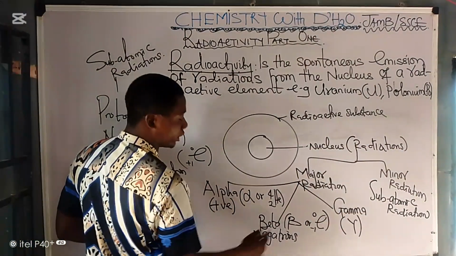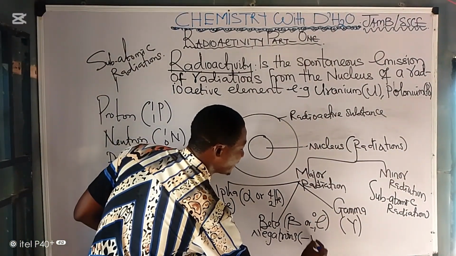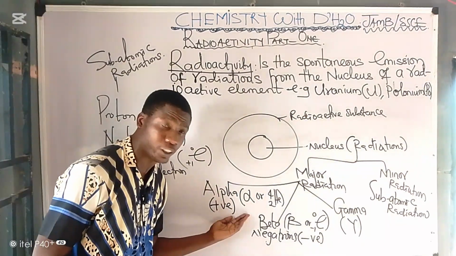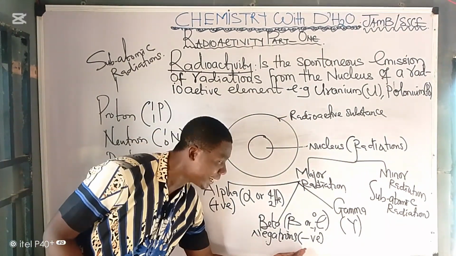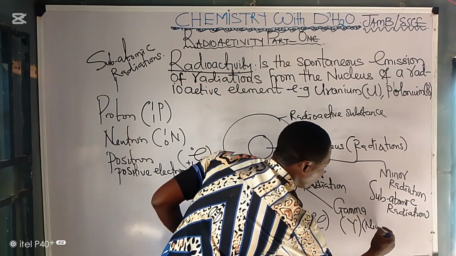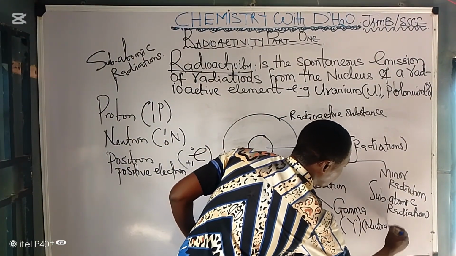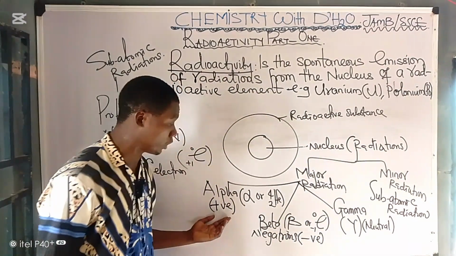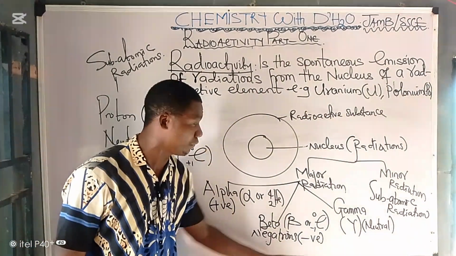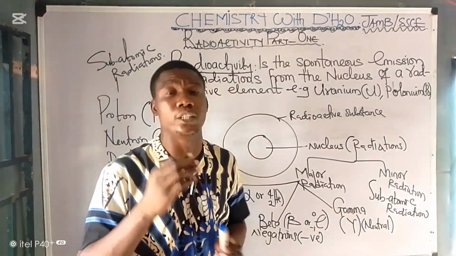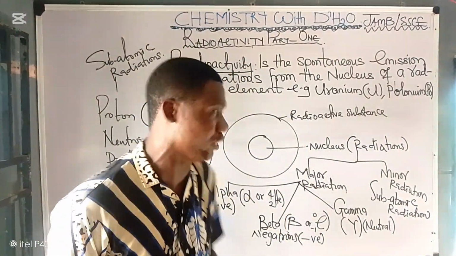Your beta particle is negatively charged. Take note of that. Alpha is positively charged, beta is negatively charged, while your gamma is neutral. It has no charge. It is what? Neutral. Take note of that. Alpha is positive, beta is negative, gamma is what? Neutral.